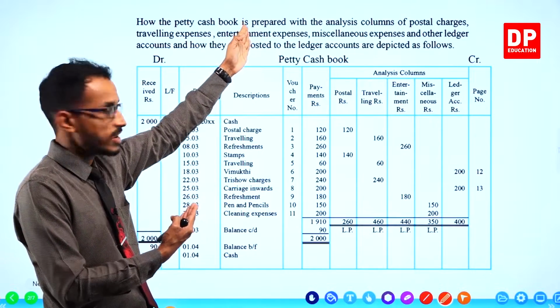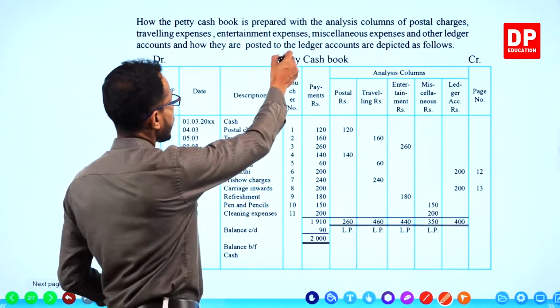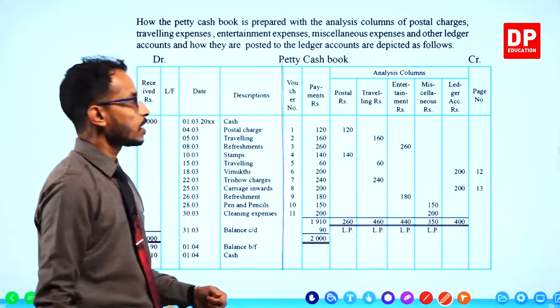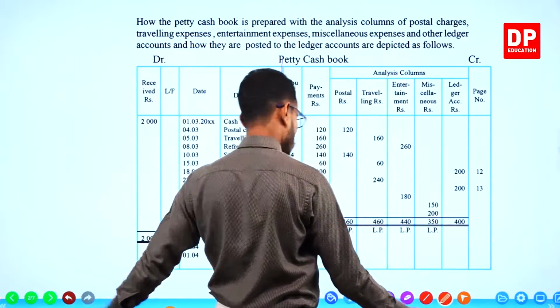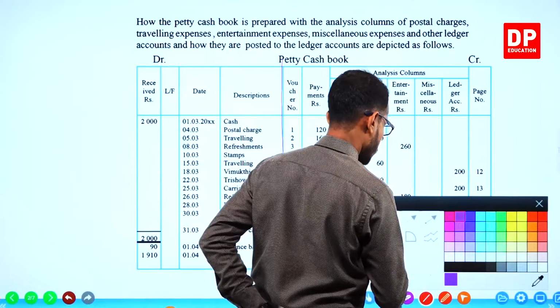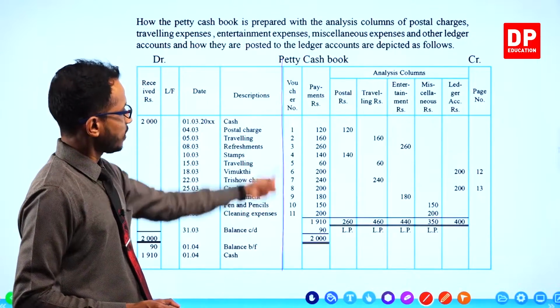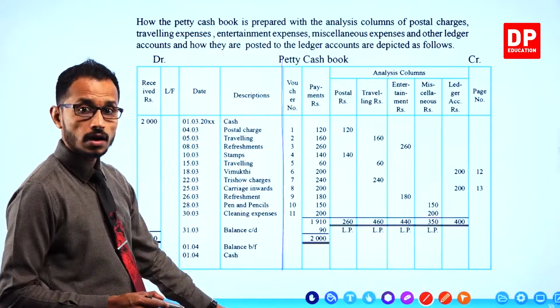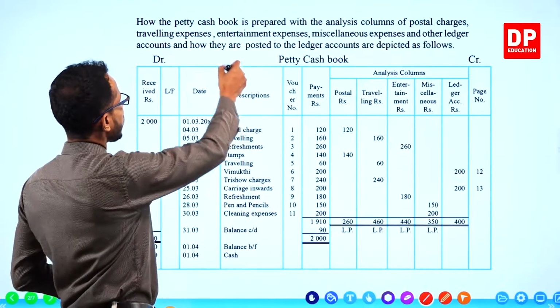From where should I draw the dividing line? Is this the dividing line? Next to the description column? Or is this the dividing line?